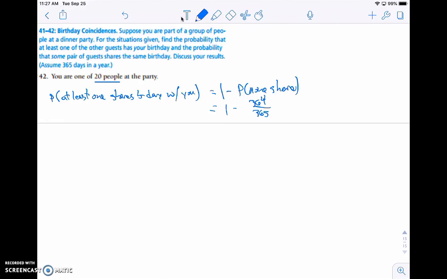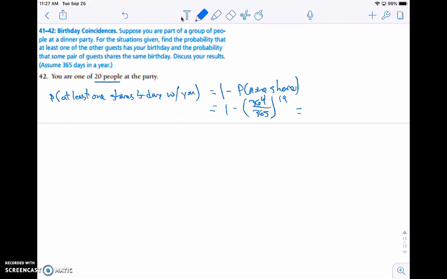They're one of the other 364 days in the year. For each individual, there are 19 other individuals besides you at the party. So the probability that no one shares your birthday is 364 out of 365 to the 19th power. That means all of them do not share the same birthday as you.